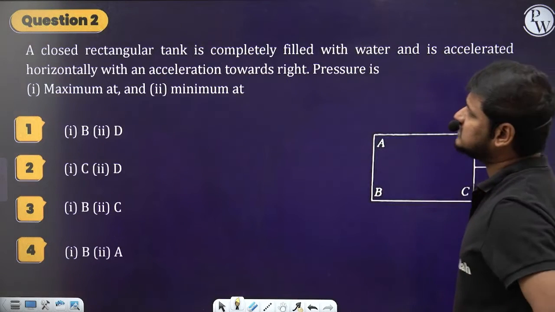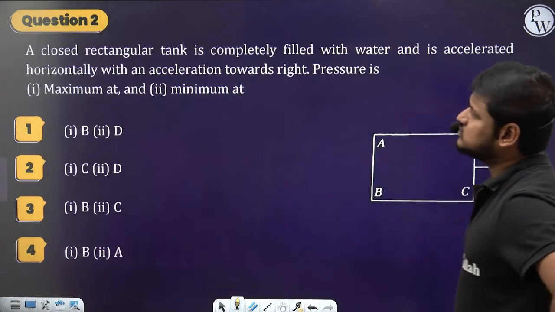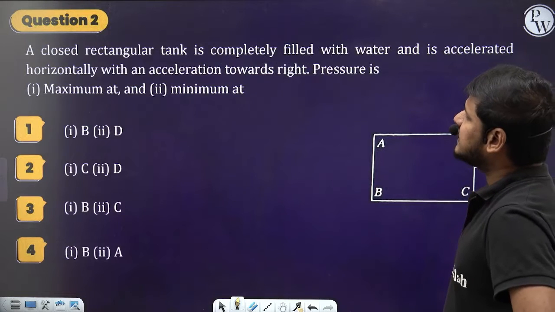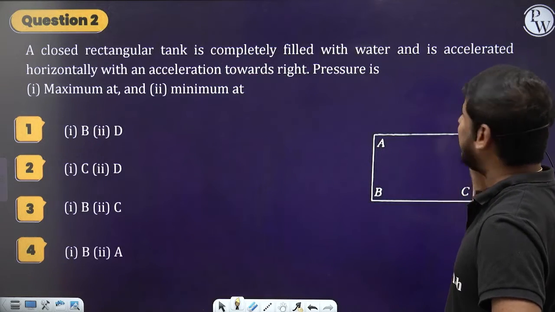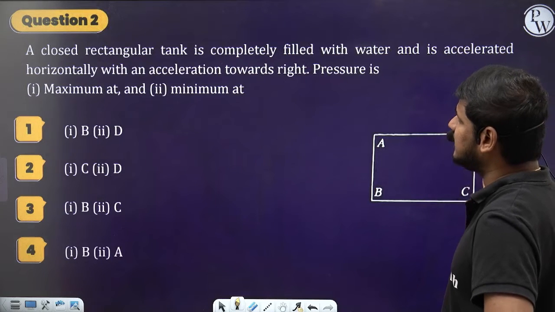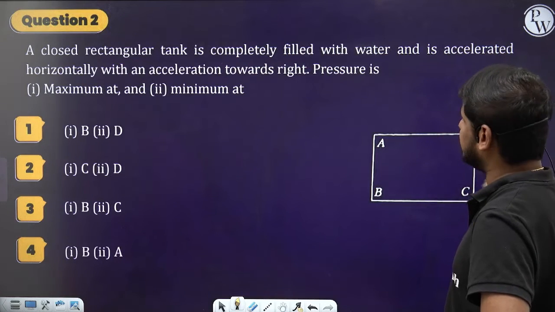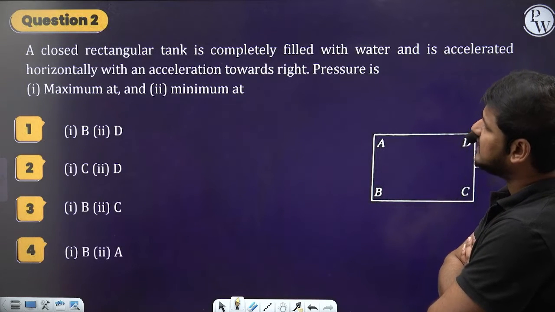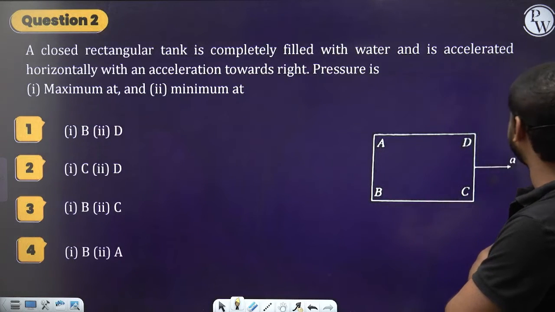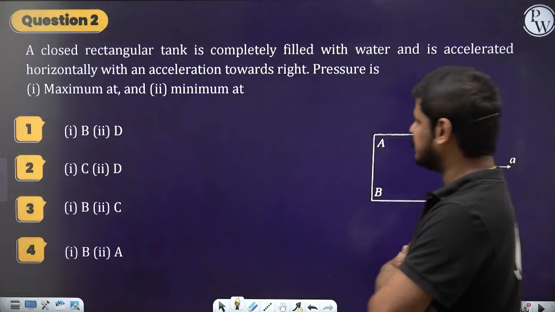So now let's try the second question. A closed rectangular tank is completely filled with water, and is accelerated horizontally with an acceleration towards right. Pressure is maximum at and minimum at. So pressure will be maximum and minimum at. See here.